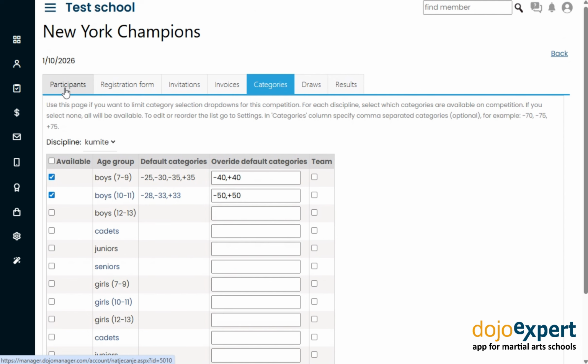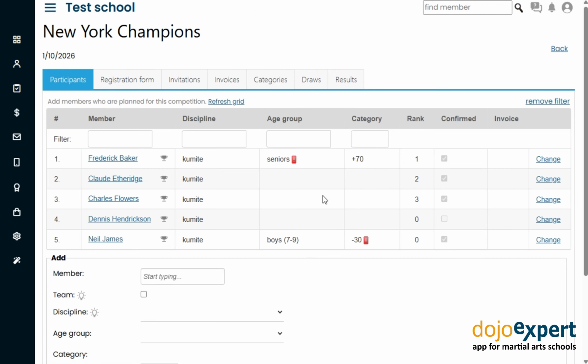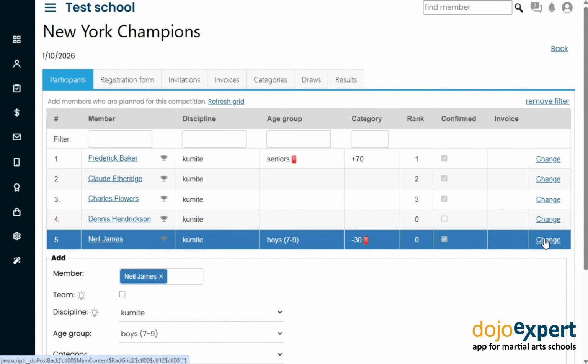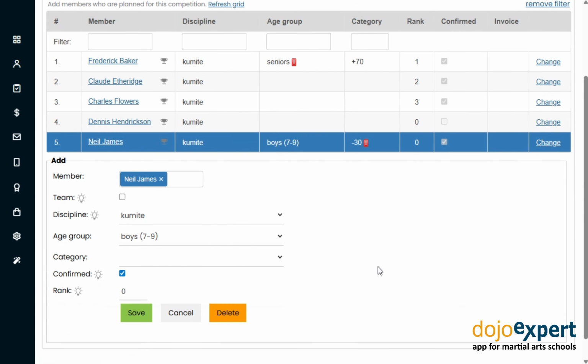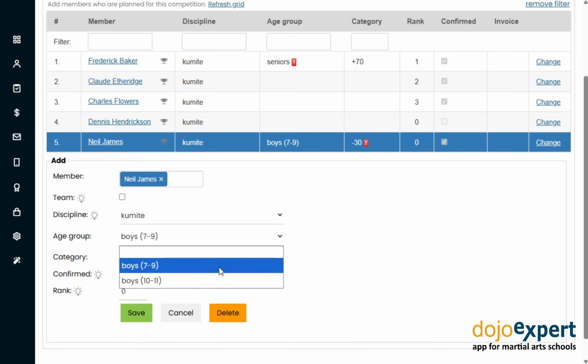Let's see how this will affect the participants list. We will have warnings that previously selected categories no longer exist. And when we enter the changes, we will see that now the age group list contains only those categories that we clicked on. And the list of categories now shows the ones we overwrote.